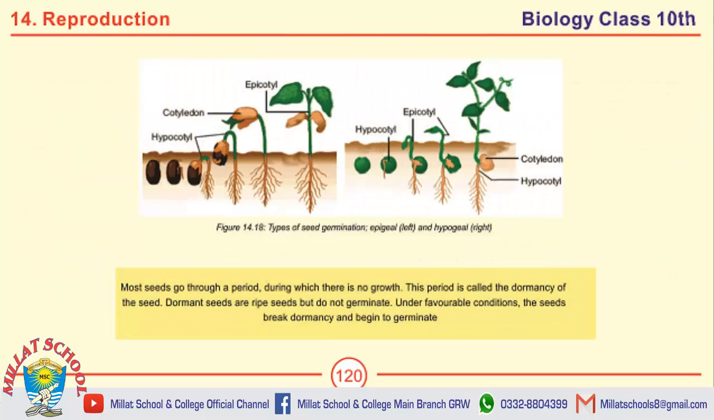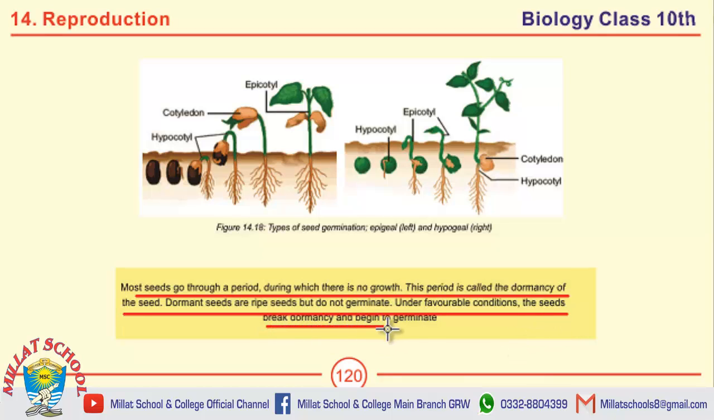This page contains an important short question, that is define dormancy. The answer to this question is most seeds go through a period during which there is no growth. This period is called dormancy of the seed. Dormant seeds are ripe seeds but don't germinate. Under favorable conditions, the seeds break dormancy and begin to germinate. This is the definition of dormancy.